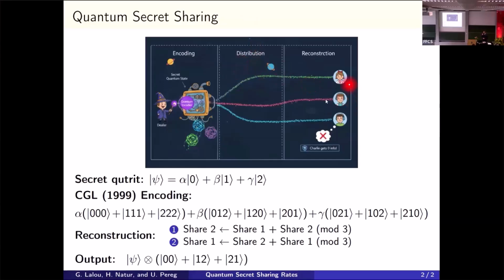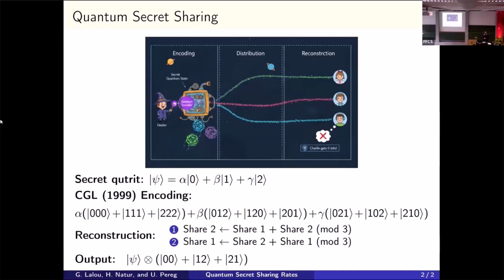So for example, if Alice and Bob collaborate together, then using this scheme of CGL, Cleve, Gottesman, and Lo, they can do the reconstruction of the secret by doing these two steps, by collaborating with each other. And this is not exclusive only to Alice and Bob. For example, if Alice and Charlie collaborate, then they can do the decoding as well, but then Bob has no access to the secret.